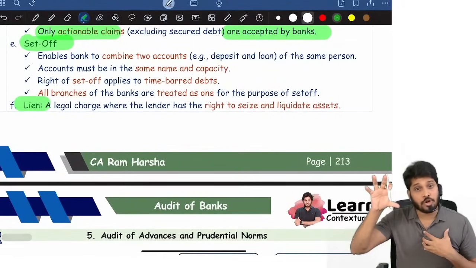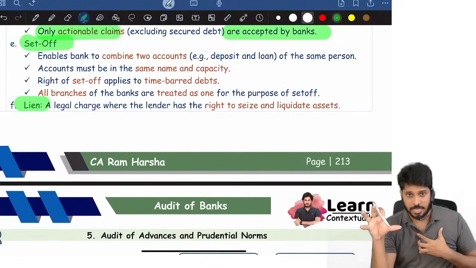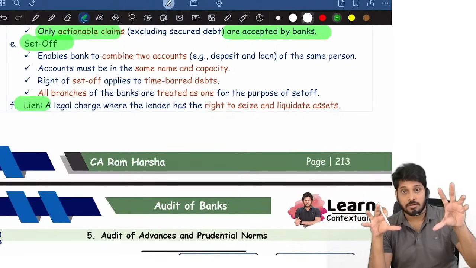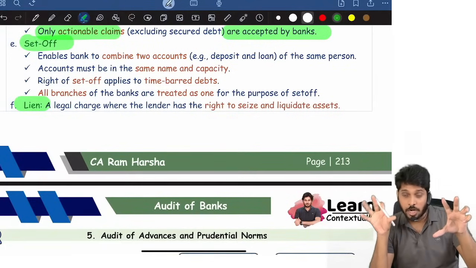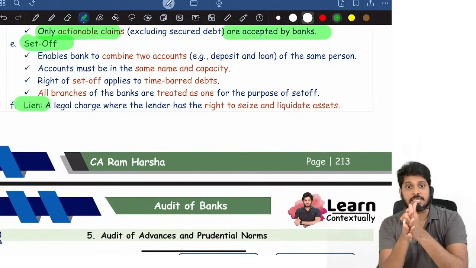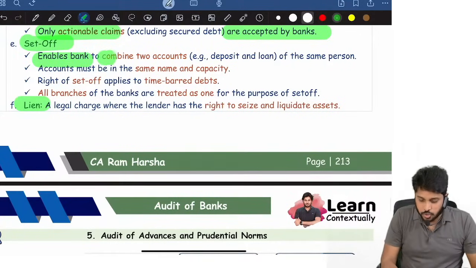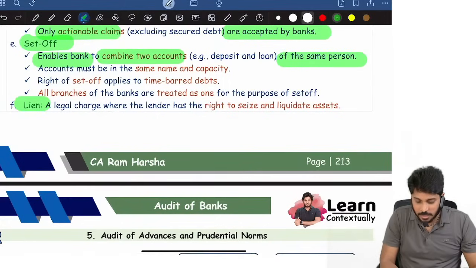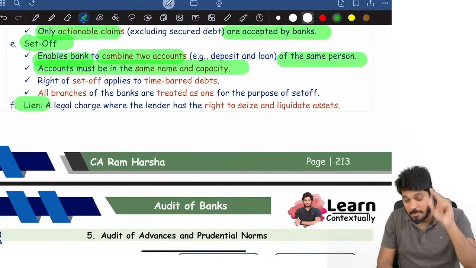Set off means what? For example, I have a loan with a bank, State Bank of India, some Chennai branch. With the same bank, I have a savings account also, a deposit also. If I do not pay the loan, what happens? The deposit amount I have, other than a term deposit or fixed deposit, the bank will set off. It enables banks to combine two accounts of the same person. Accounts must be in the same name and in the same capacity.